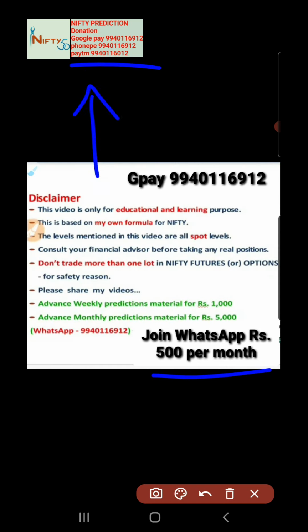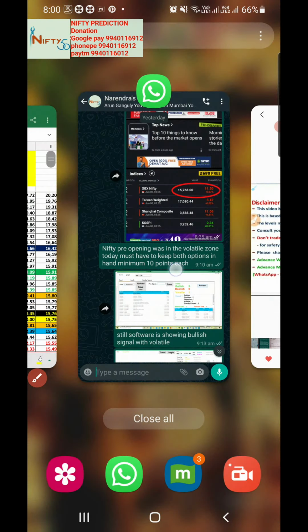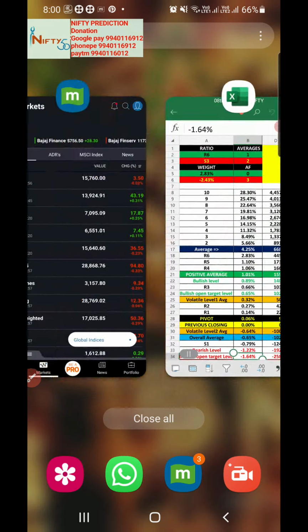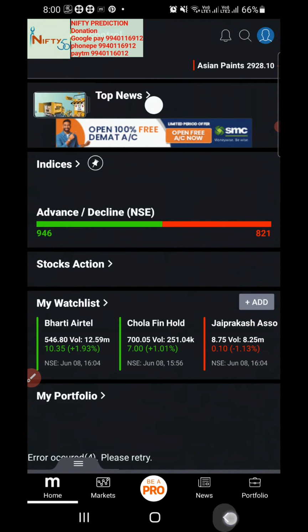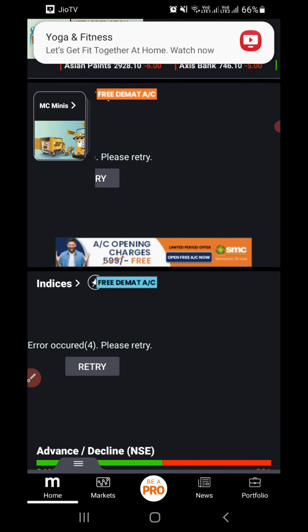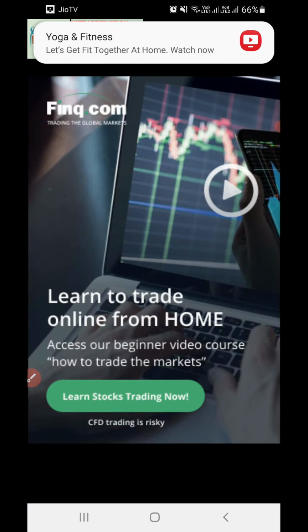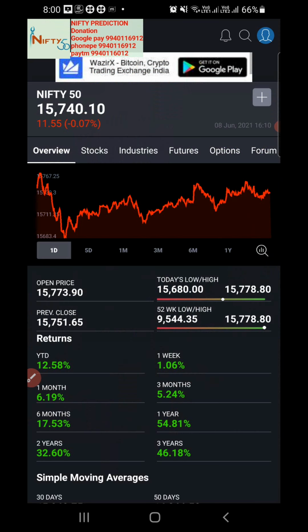Let's go to the Nifty. How it closed on Tuesday: Nifty ended flat to negative at 15,740.10, down 11.55 points, 0.07% in the negative.